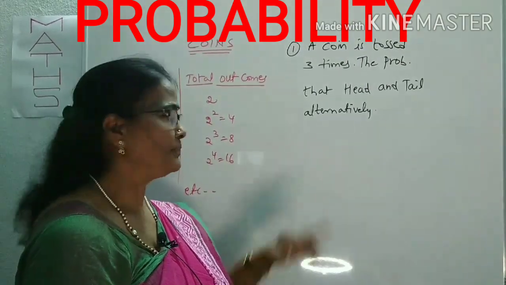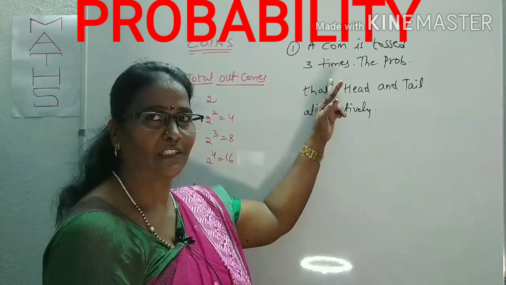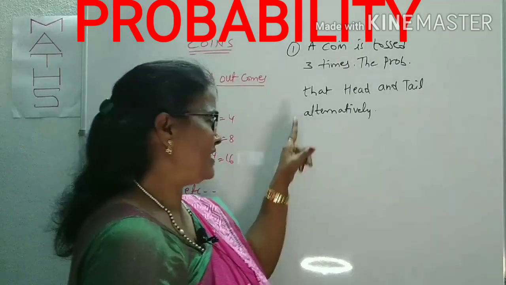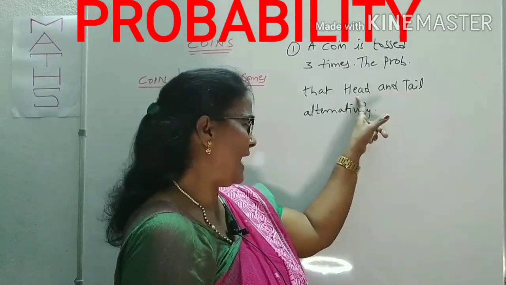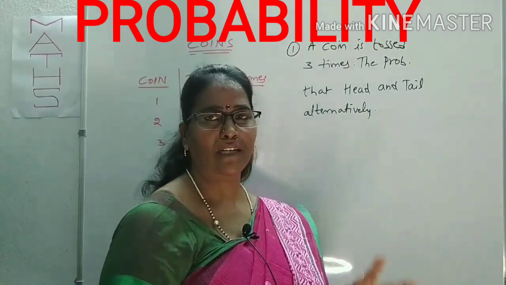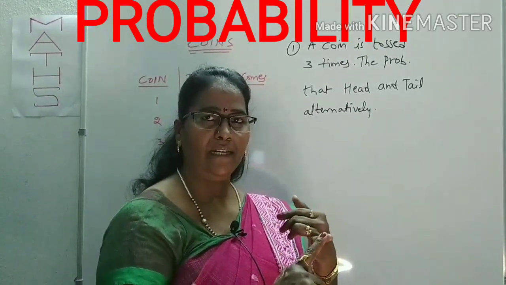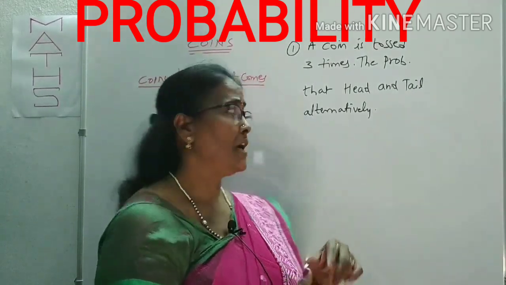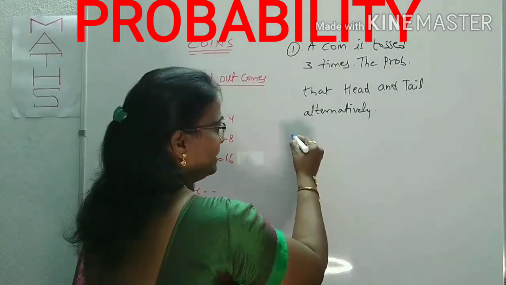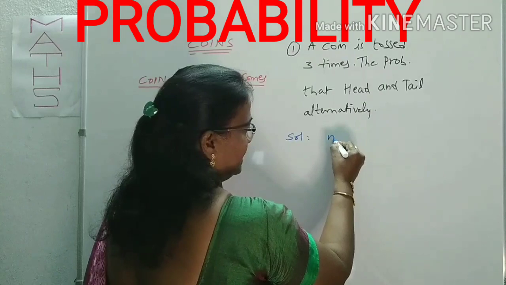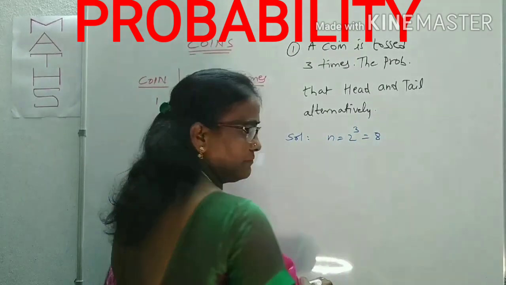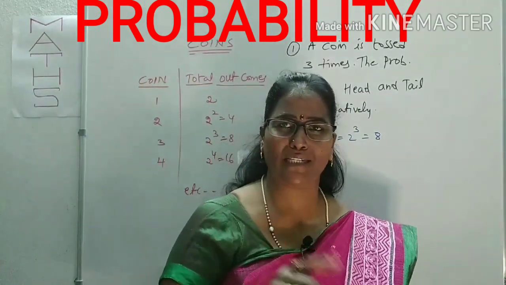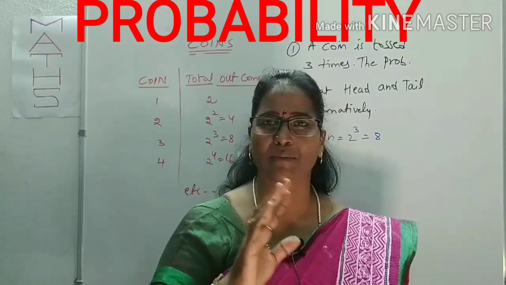Now come to question number 1. A coin is tossed 3 times. What are the total possibilities? 2 cube, 8 possibilities are there. What is asked is the probability of head and tail alternately. Alternately means head comes, then T, then H, like that. When 3 coins are tossed, there will be how many possible events? 8 events are there, that is n is equal to 2 cube, 8. What are the 8 events? Like 3 heads, 3 tails, maybe 2 heads and 1 tail, maybe 1 head and 2 tails, and so on.